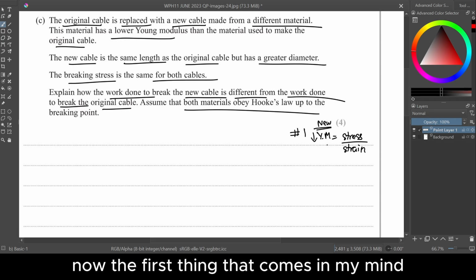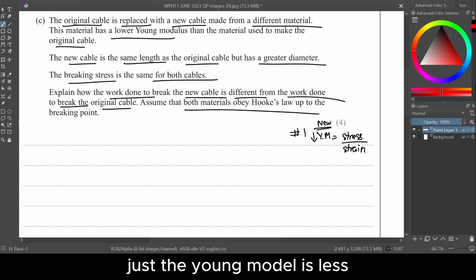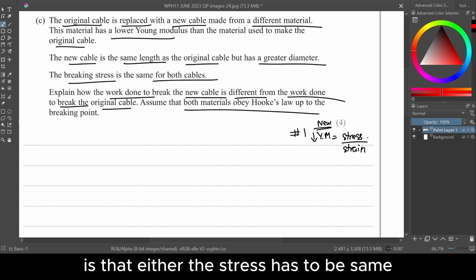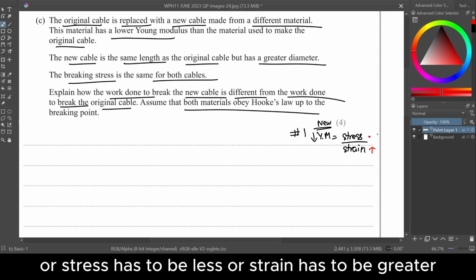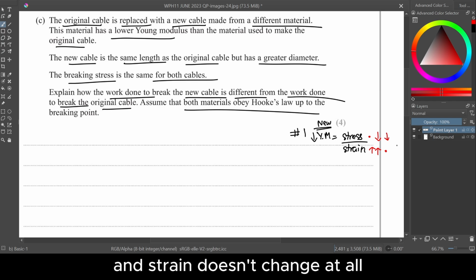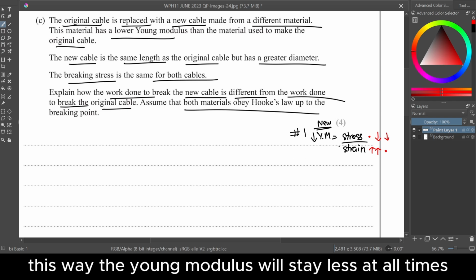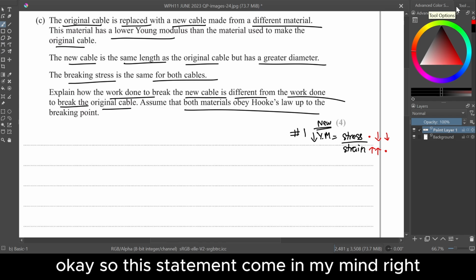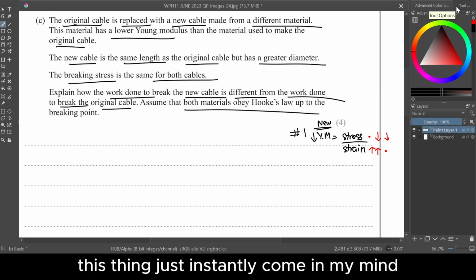Now the first thing that comes to my mind, without reading any further, just that the Young modulus is less, is that either the stress has to be the same and strain has to be greater, or stress has to be less and strain has to be greater, or just the stress has to be less and strain doesn't change at all. This way the Young modulus will stay less at all times. This thing just instantly comes to my mind.